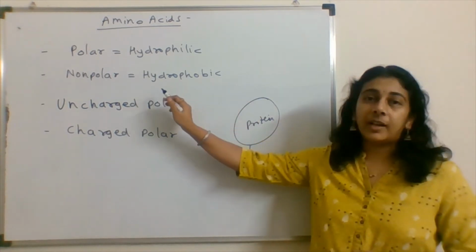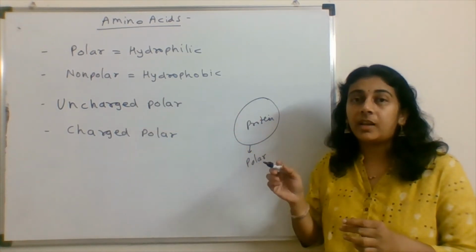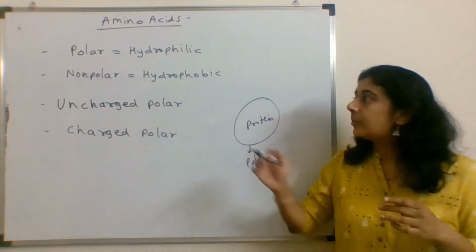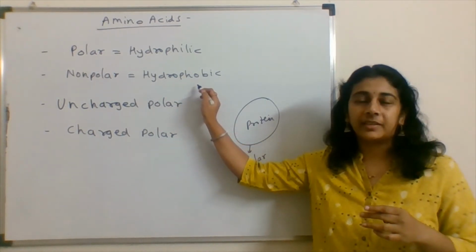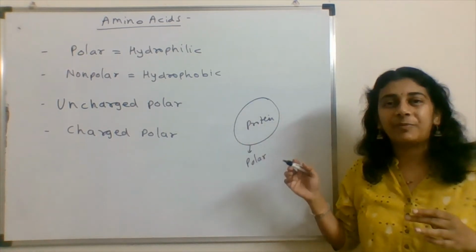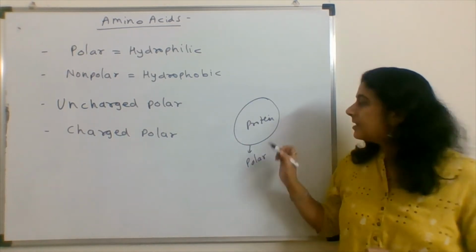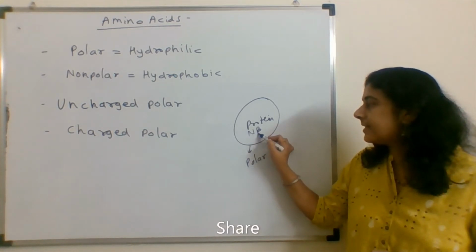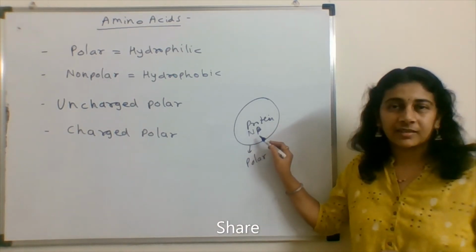Secondly, non-polar amino acids. Non-polar amino acids are water-fearing. They have a fear of water, hydrophobic. Okay, they will have a phobia of water. So all the non-polar amino acids would be inside this protein structure.